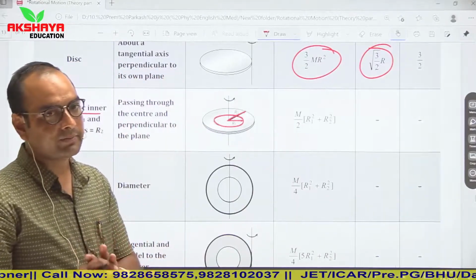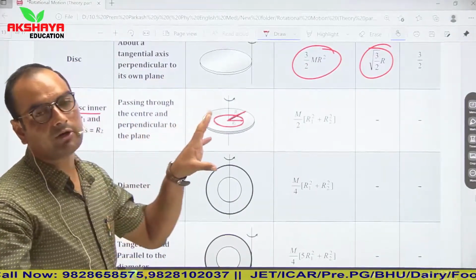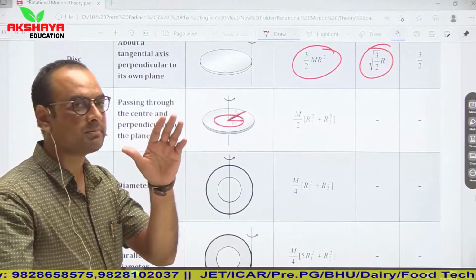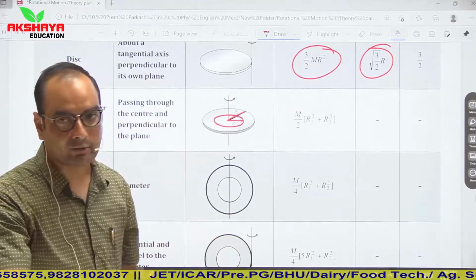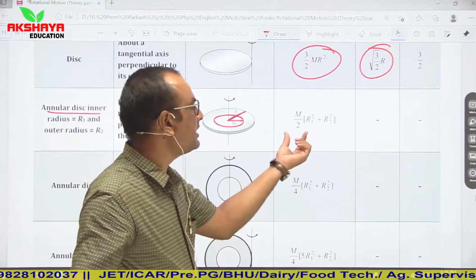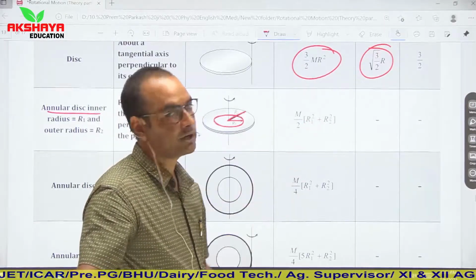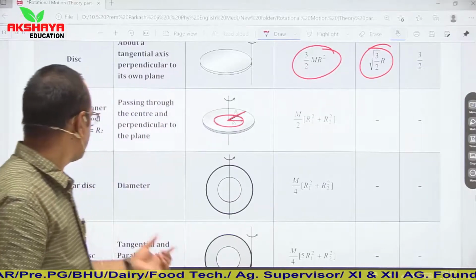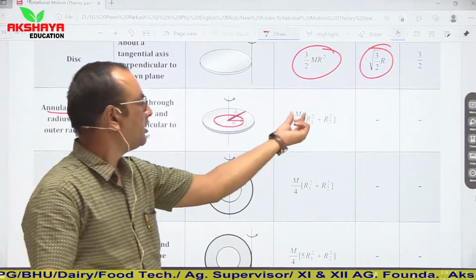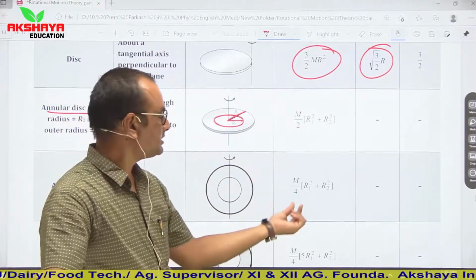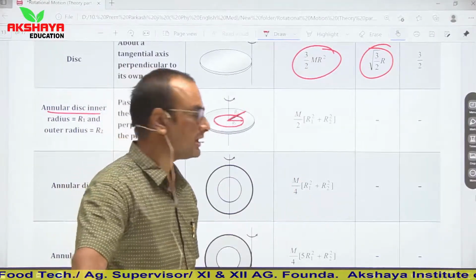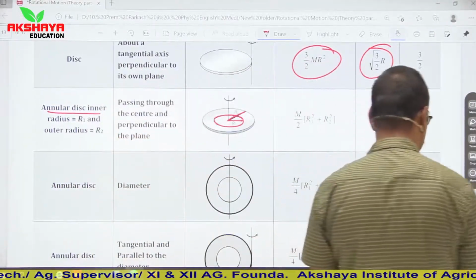So keep in mind, in case of disk, moment of inertia about its axis passing through center of mass and perpendicular to plane is half MR square. So here R square will be replaced by R1 square plus R2 square. Clear? About diameter, so again 1/4 means M by 4 times R1 square plus R2 square. Same concept will be used.